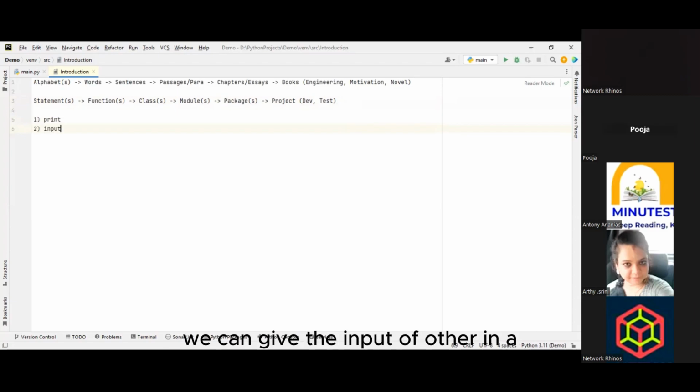We can give input for the data. For example, if you go to an ATM machine in real time, when we put the card in, the card we have in our hand holds predefined data. Once we insert the card, it reads every piece of data, your account details, everything comes into the picture, and then it asks for the pin. That is the runtime input. You have to enter your pin.